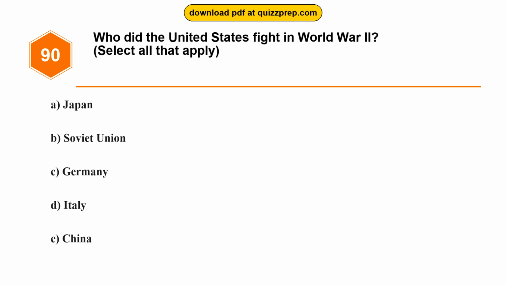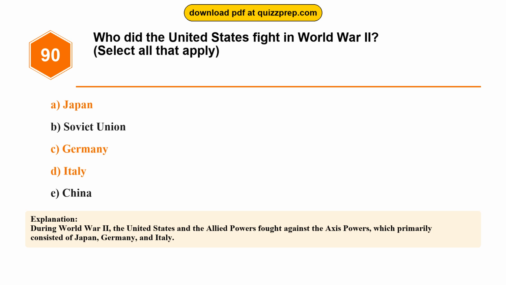Question 90. Who did the United States fight in World War II? Option A, Japan. Option B, Soviet Union. Option C, Germany. Option D, Italy. Option E, China. The correct answers are options A, C, and D: Japan, Germany, Italy. During World War II, the United States and the Allied powers fought against the Axis powers, which primarily consisted of Japan, Germany, and Italy.